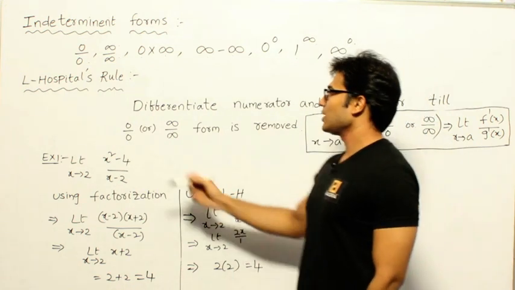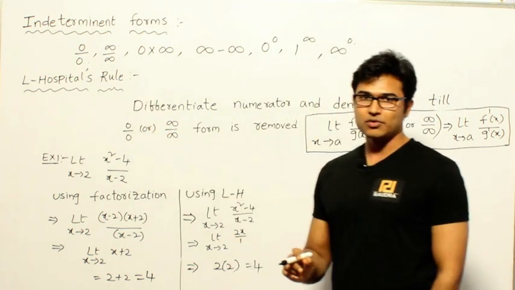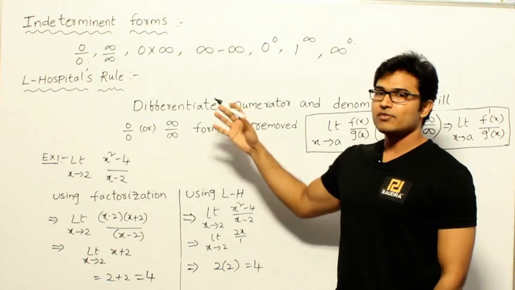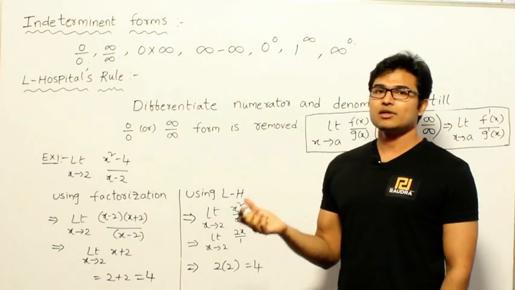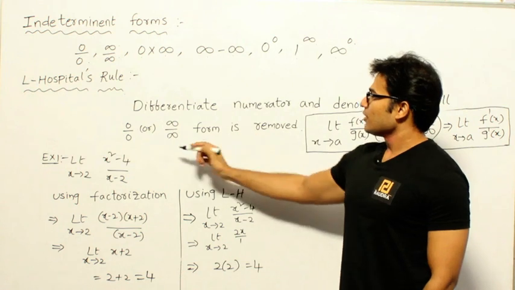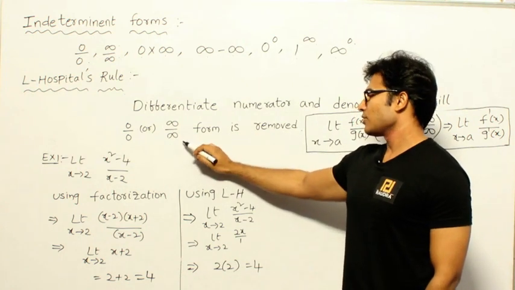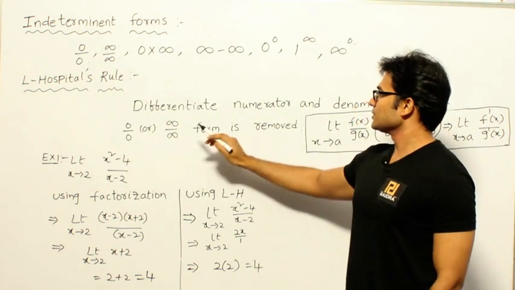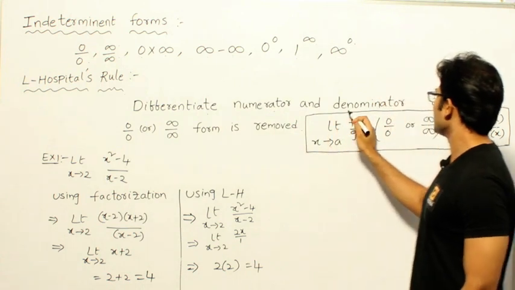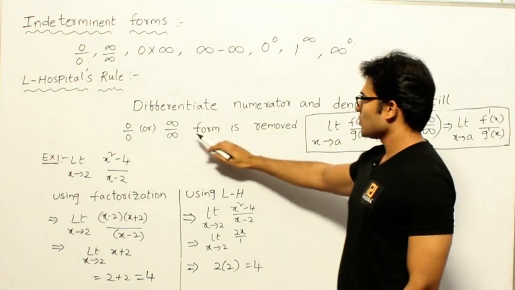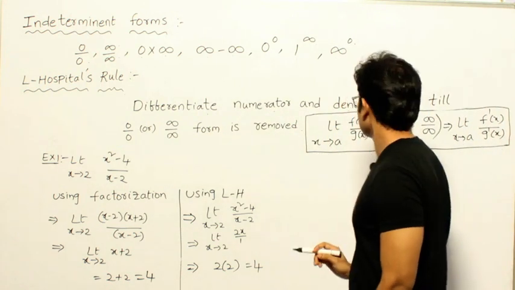Now coming to L'Hospital's rule, what we are going to do is keep on differentiating the numerator and denominator till the 0 by 0 or infinity by infinity form is removed.